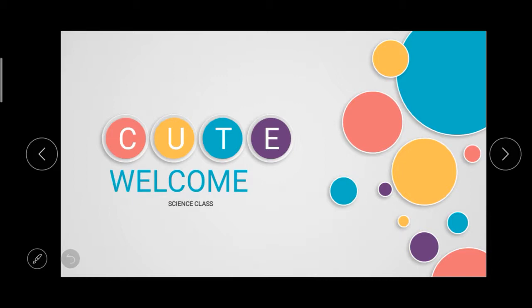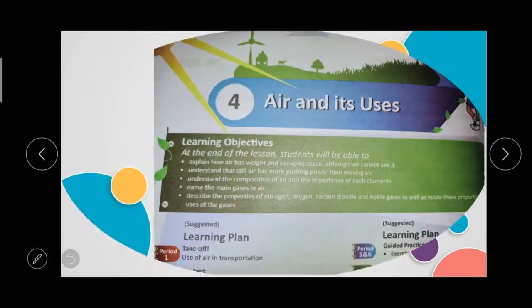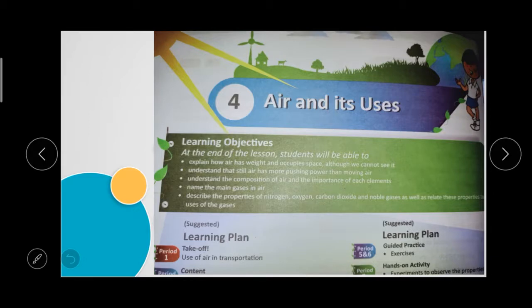In the previous class, we completed up to chapter 3, right? Today we are entering into a new chapter, chapter 4, air and its uses. So what is air? What do you mean by air? From the air only we are breathing, right? With its help we are getting oxygen, carbon dioxide, nitrogen, and so on.